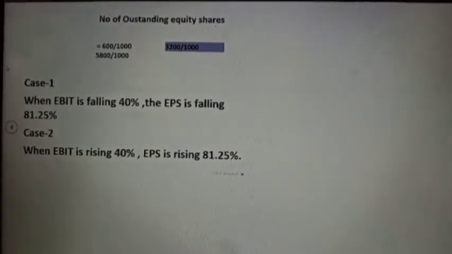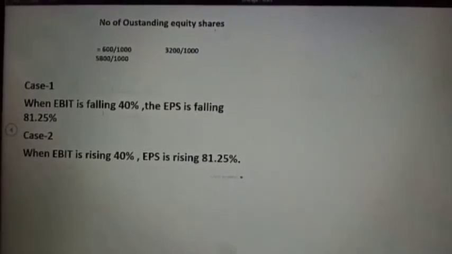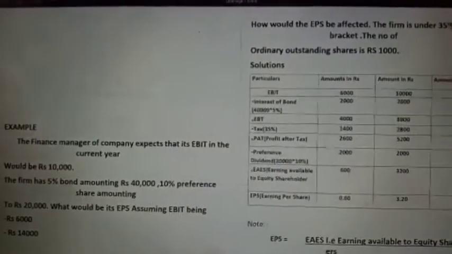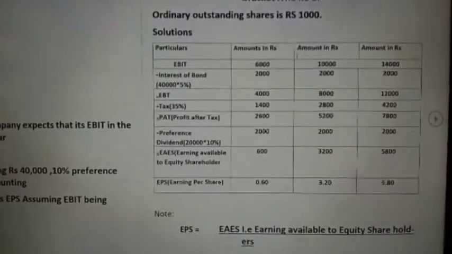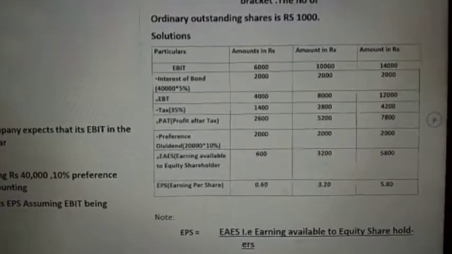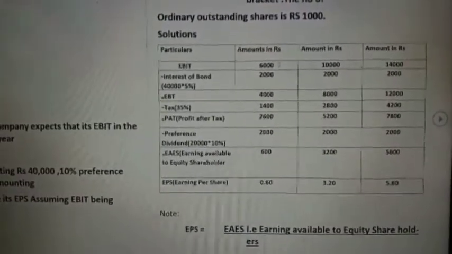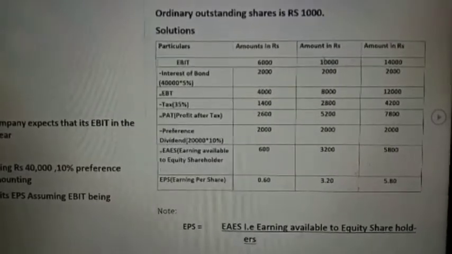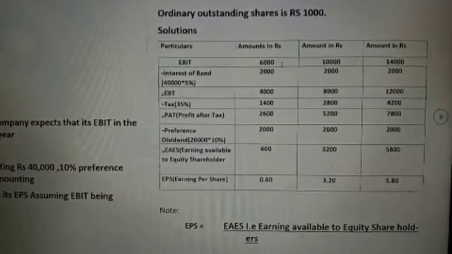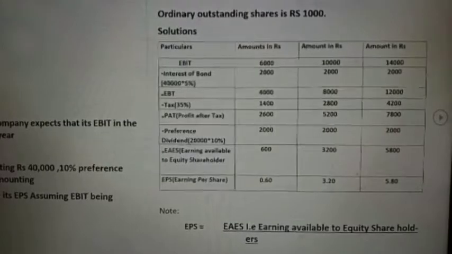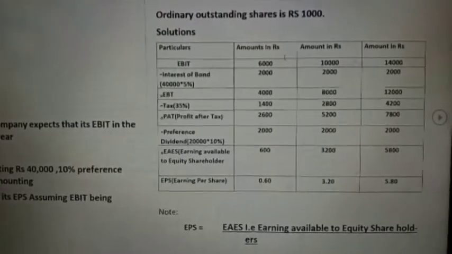So case 1, when EBIT is falling 40%, the EPS is falling 81.25%. See here, when EBIT is falling from 10,000 to 6,000, that means it is reducing 40%. How to calculate that? 10,000 minus 6,000 divided by 10,000, into 100, you will get the percentage it is reducing.